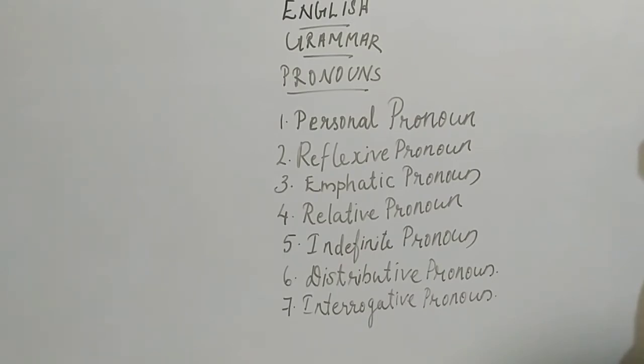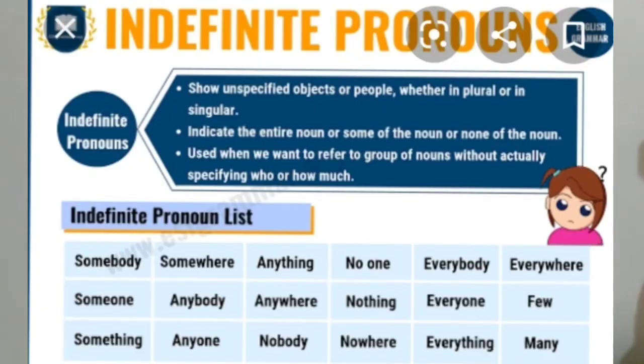Clear? Can we go to indefinite pronoun? Yes. What is an indefinite pronoun? Indefinite pronouns, from the word itself we can see. What is the meaning of indefinite? It is not definite. Clear? So, here indefinite pronouns show unspecified objects or people. They will tell generally. They won't specify any person or thing. Indefinite. It is not definite.